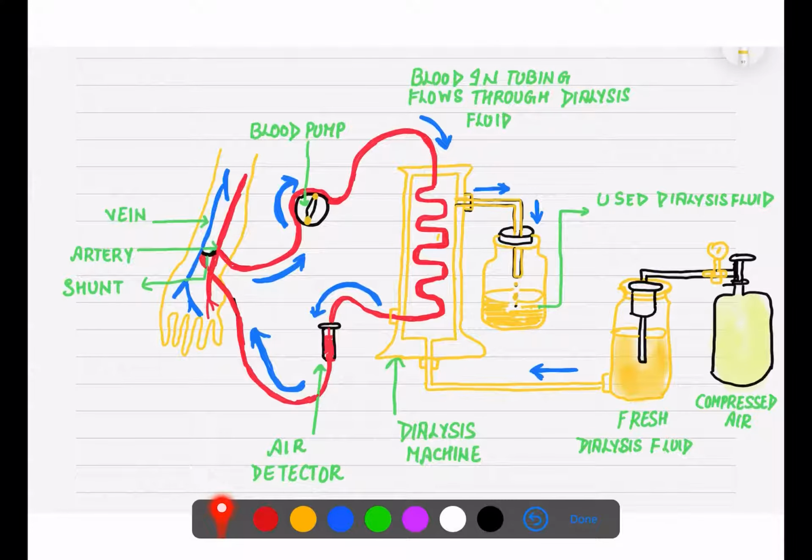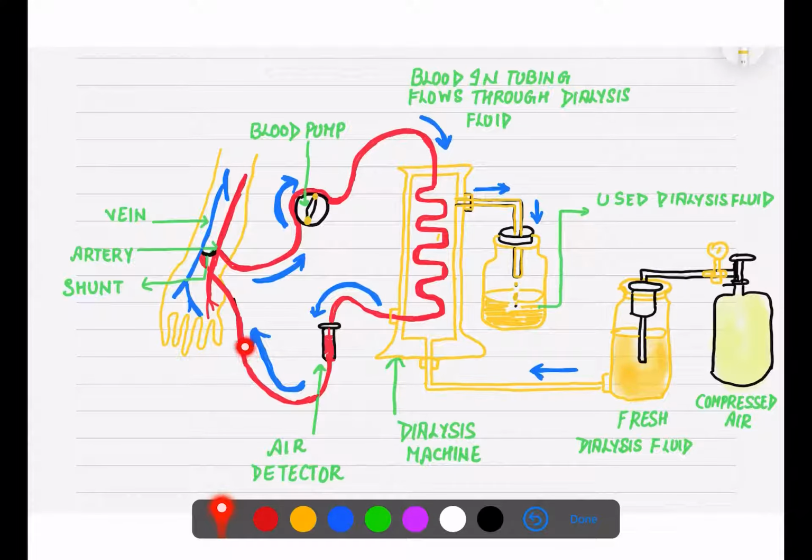Now the question that sometimes comes to mind is, why vein? See, in individuals going through dialysis, a connection is made between the artery and vein, which is called a shunt. These two are connected through surgery, so that the purified blood is sent to the vein with a higher flow, because otherwise the blood that veins carry is at low pressure.